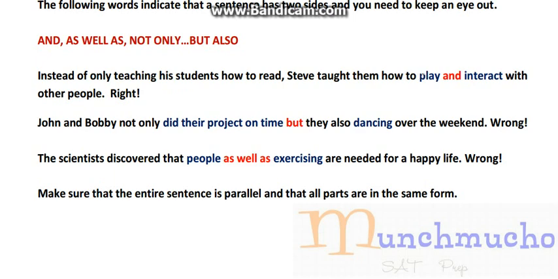So the key phrase here, the words that are right next to the word "and," are play and interact. Play and interact are parallel, right? Because to play and to interact are said in the same way. Maybe it will help if you look at something that's wrong in the next few examples.